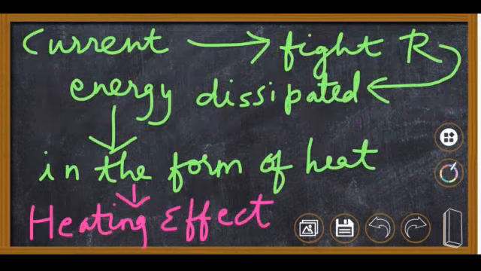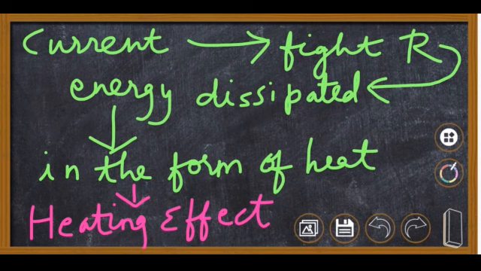Now let us see why this happens. Whenever current flows through any conductor, it has to fight the resistance offered by the conductor. So while fighting this resistance, some energy of the flowing electrons is lost, and this lost energy is converted into heat energy and dissipated as heat. So whatever energy is lost in fighting the resistance, that energy ultimately gets converted into heat and it is lost. So in this process, the electrical components get heated. So this is known as the heating effect of electric current.